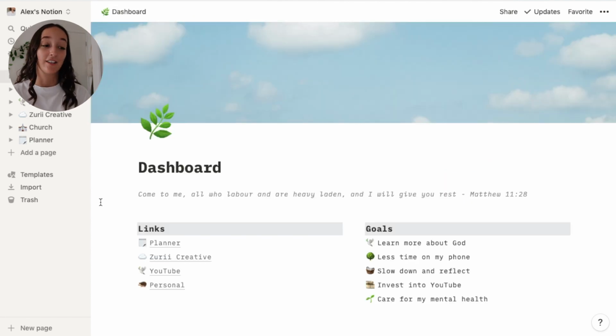I do also have this page on the side here for church, which I'm not going to show you just because there's nothing too crazy or exciting in there that I think is helpful to show, but I also want to keep that separate and private as well. So that is pretty much everything that I have on my Notion, everything that I use it for.